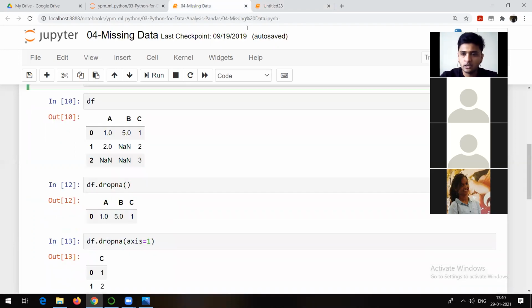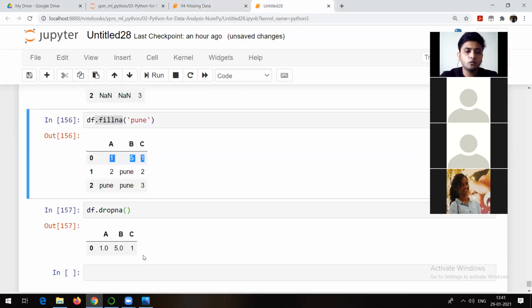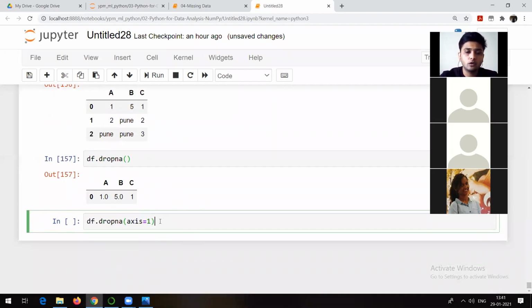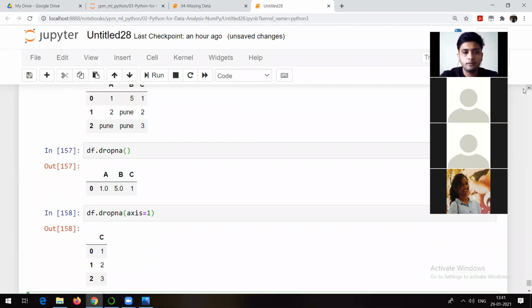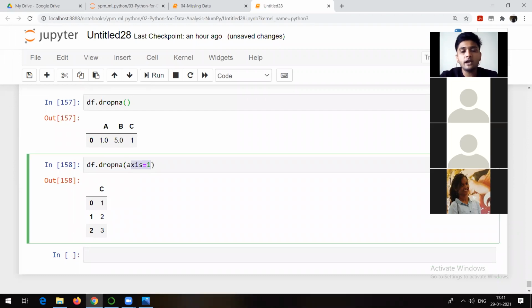Try to remember this. Okay. And yes, axis. I hope now you remember axis. If you want to apply according to the row or a column, you can apply. Df dot dropna, if I go axis equal to 1, that means drop those columns where there are NA values and not the rows. See, that's why it has dropped column A and column B and not C. Now axis equal to 1 means what? Axis 1 means column. By default the value of axis is always 0. That's why we do not mention axis equal to 0. Right? I hope you understand this one.